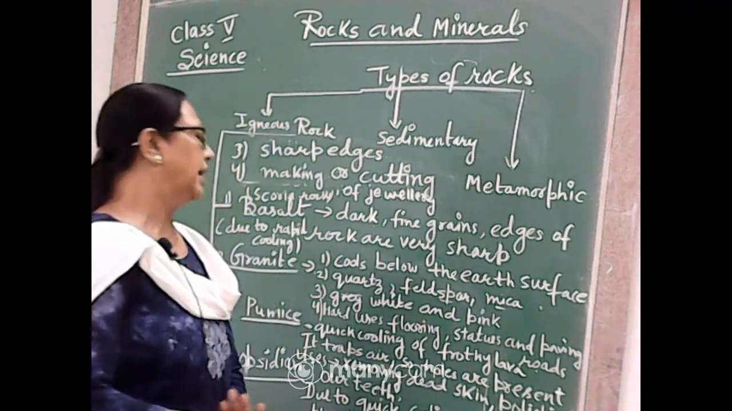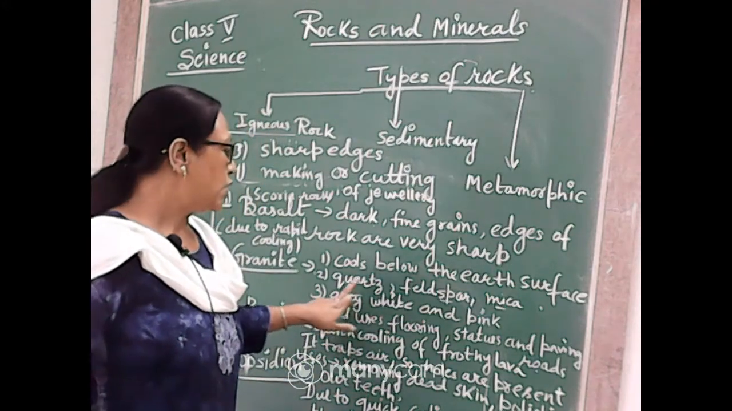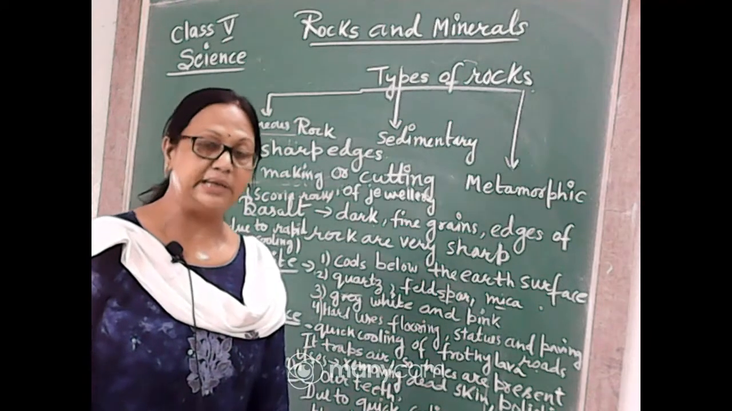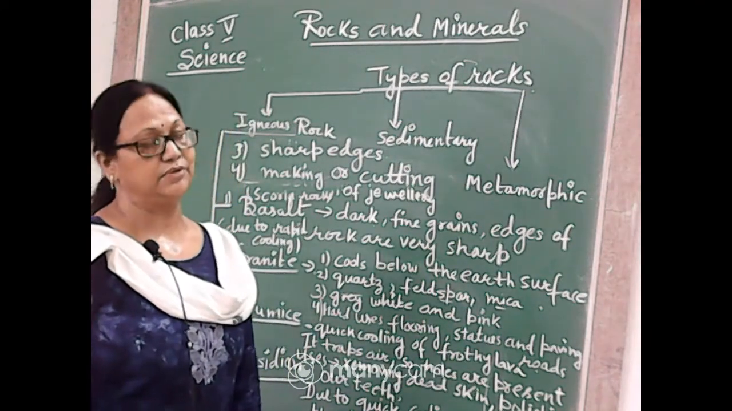And what are the minerals present in this type of granite? We can see quartz, feldspar and mica. These are the three main kinds of minerals we find in granite. Okay. Now what are the colors of the granite?